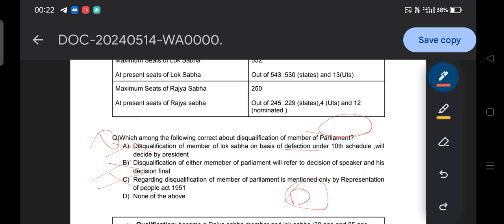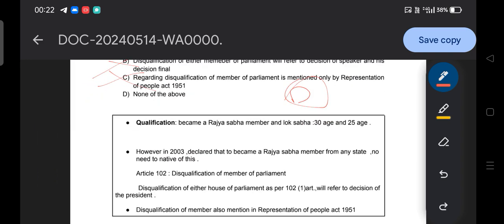So let's revise what we need to cover under the disqualification of a member of Parliament. It's very important because this is the year of elections and many candidates got disqualified due to different things, and we should remember what our Constitution says. So let's start. First you have to know the qualifications of a member of Parliament.